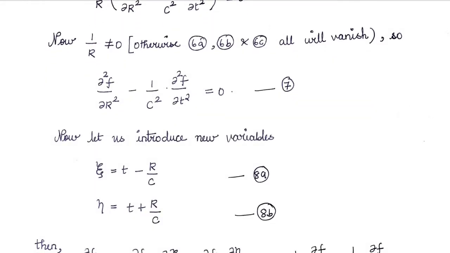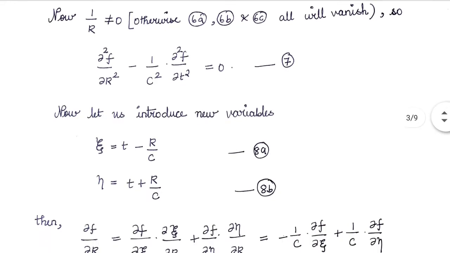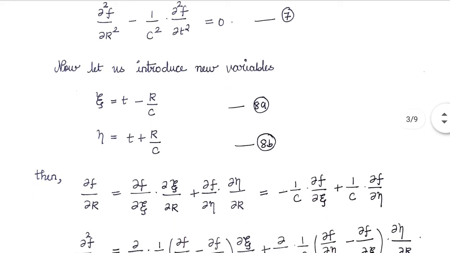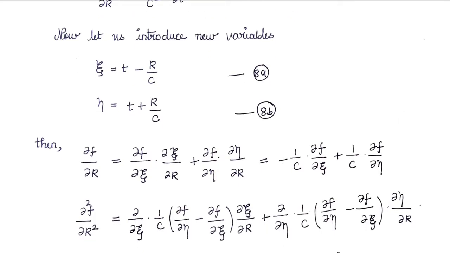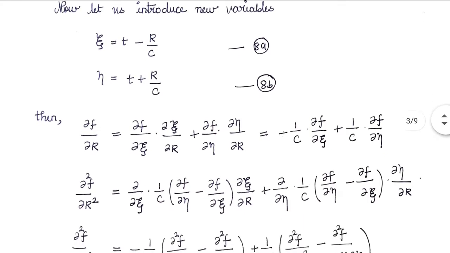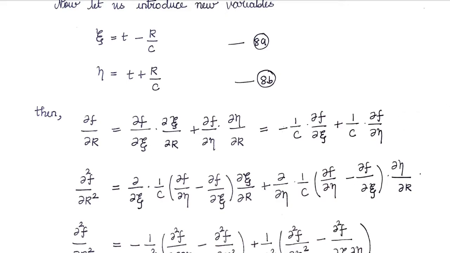So let us introduce some new variables. Xi is equal to t minus r by c and eta is equal to t plus r by c. Now, differentiating f with respect to r, treating f as a function of xi and eta, f depends upon xi and eta. So ∂f/∂r can be written as ∂f/∂xi into ∂xi/∂r plus ∂f/∂eta into ∂eta/∂r.